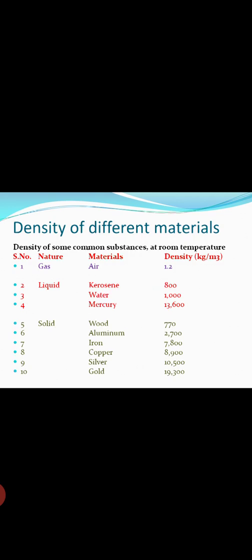Now we see the relationship between density, mass and volume. Density is equal to mass by volume. Mass is equal to density multiplied by volume. Volume is equal to mass by density. So this is the definition of density.